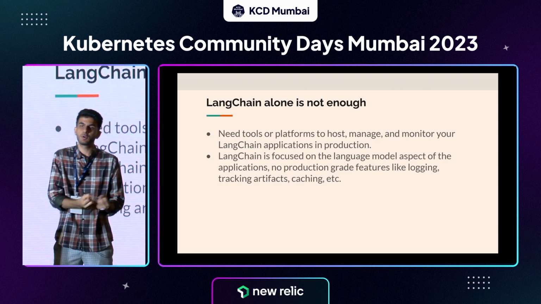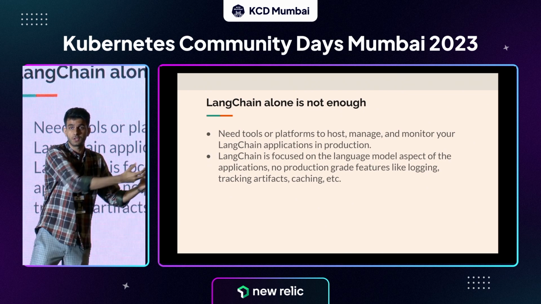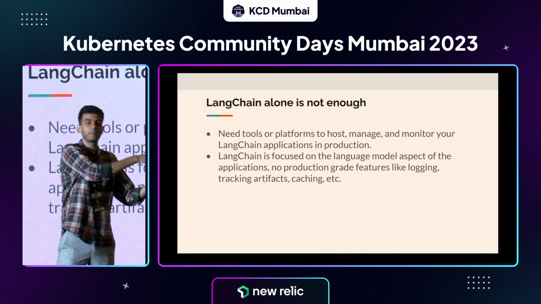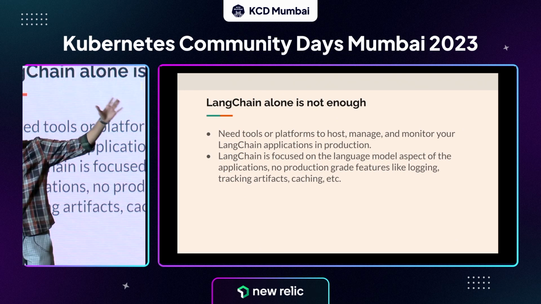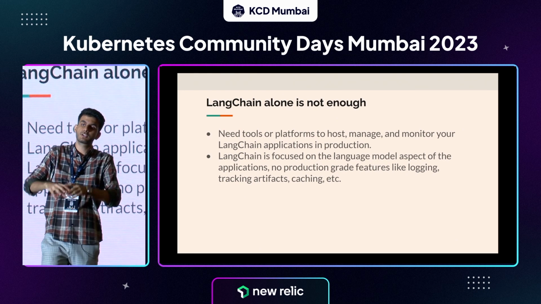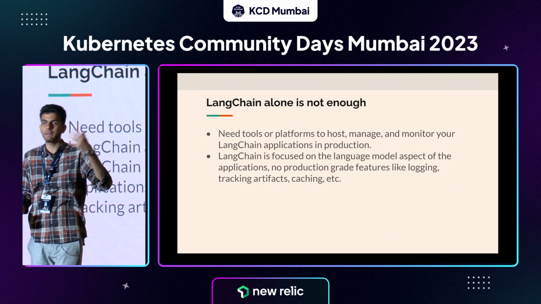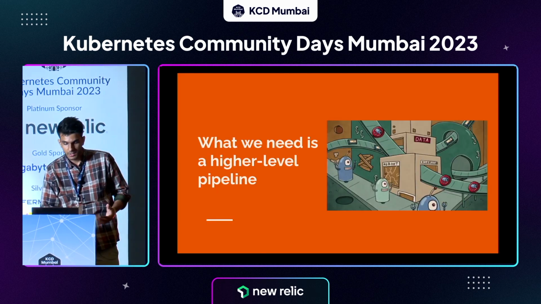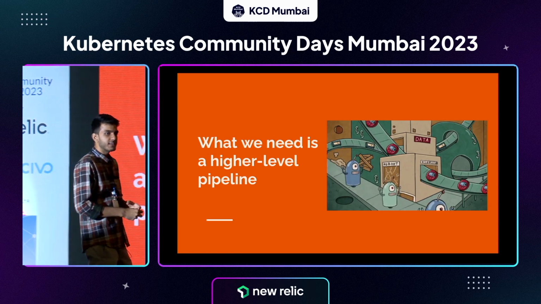Let's say I want to create some kind of database for the model to work on. So now that should be a part of some other pipeline, right? So you need some kind of an overarching pipeline that also covers LangChain in one of the steps, but it should also have other steps and should also enable multiple other things, right? That is the idea. So exactly what I said, what we need is a high-level pipeline.